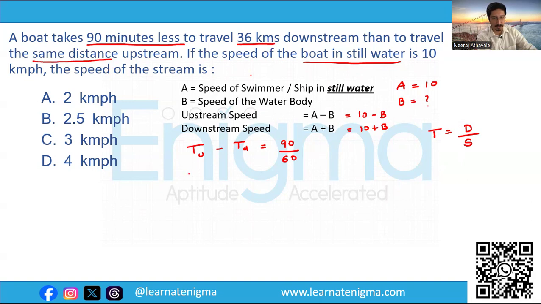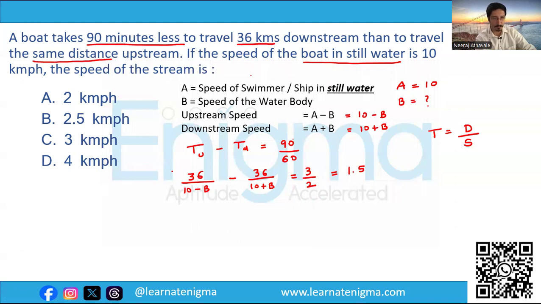So therefore the equation now becomes 36 upon upstream speed, which is 10 minus B, minus 36 upon 10 plus B. Now the right hand side we can reduce it and we will get it as 3 by 2 or 1.5.